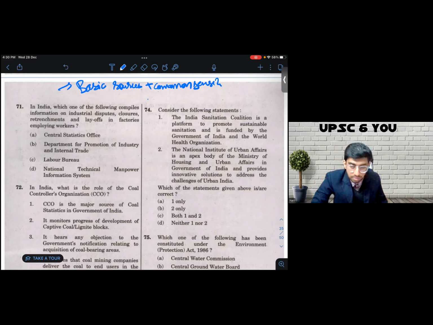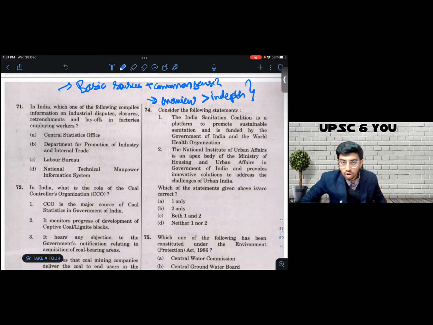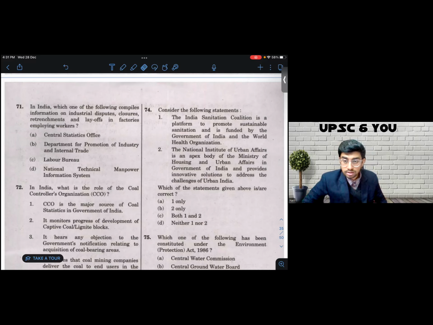Second pillar is even more pivotal, which says that an overview and overarching understanding of the syllabus is going to be far more rewarding to you than an in-depth knowledge. Sometimes the more in-depth knowledge you have in a topic, the more likely you are to get stuck in 50-50. If you just think like a layman based on very basic knowledge, you're going to be decisive, and more often than not, you're going to arrive at the right answer. So with those two principles in our mind, let's resume our discussion.